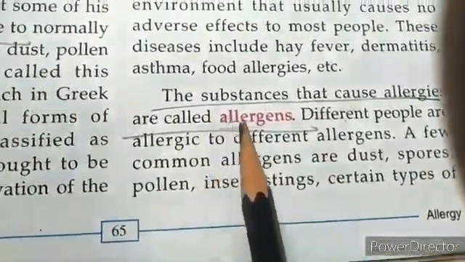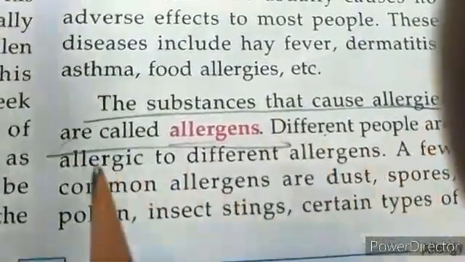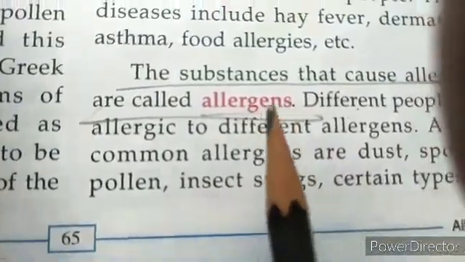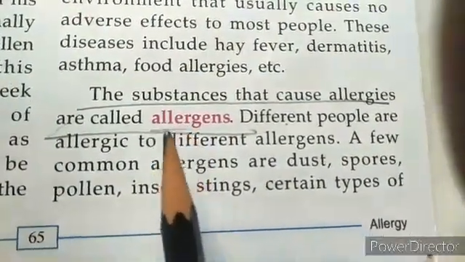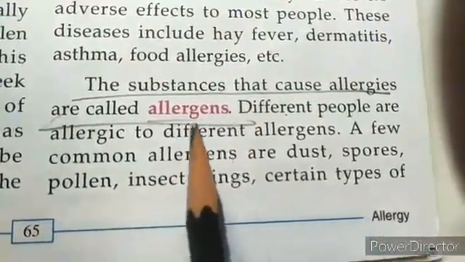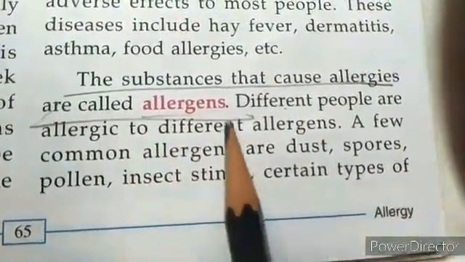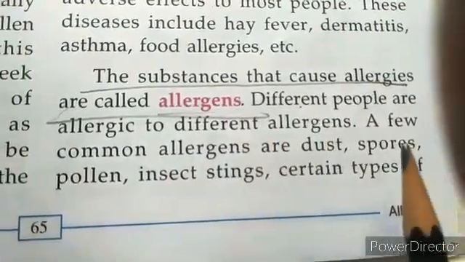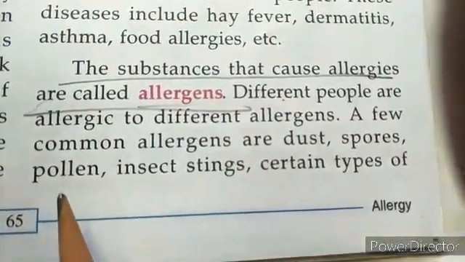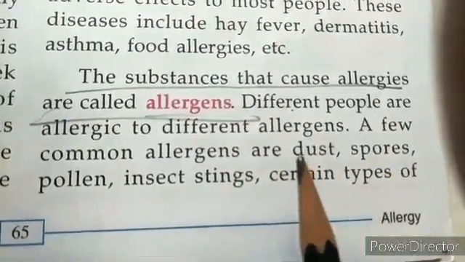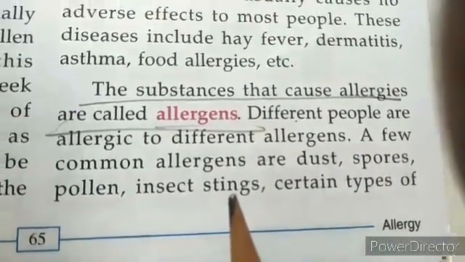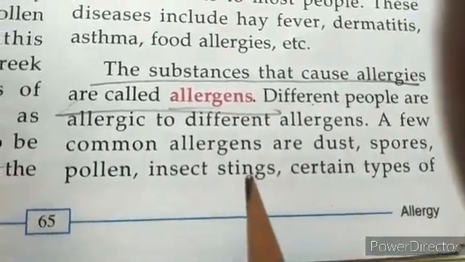The substances that cause allergies are called allergens. So we are addressing what is an allergen. We are trying to understand this. Substances that cause allergies are known as allergens. So some common examples are pollen grain, spore, dust, insect sting. So these can be allergens.